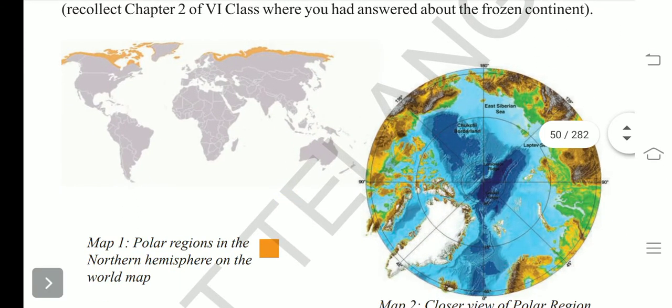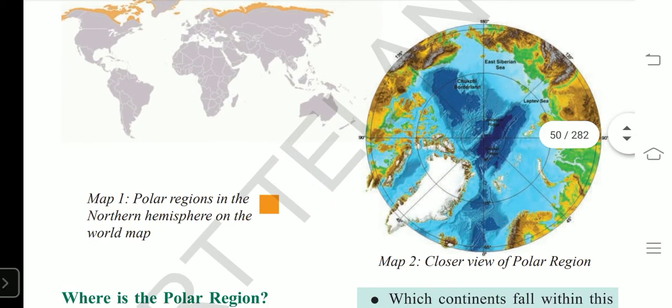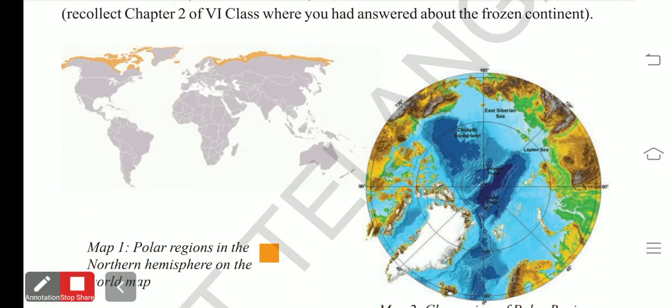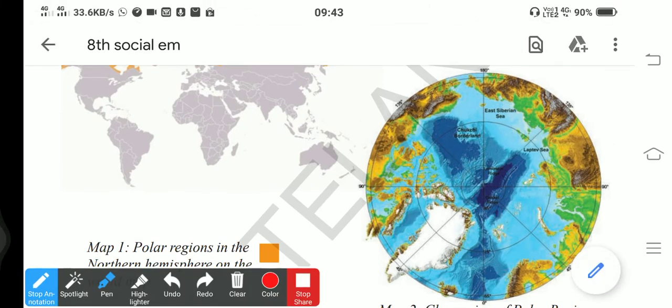Coming to the southern hemisphere, we also find polar regions. So there is a polar region at the North Pole and South Pole, at two areas.